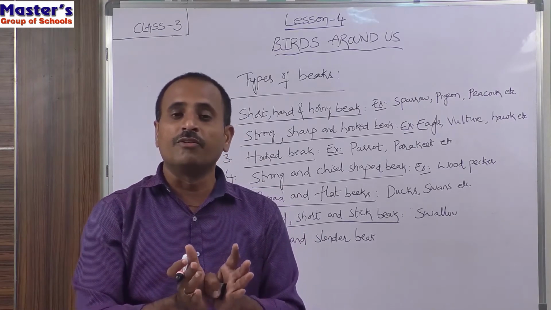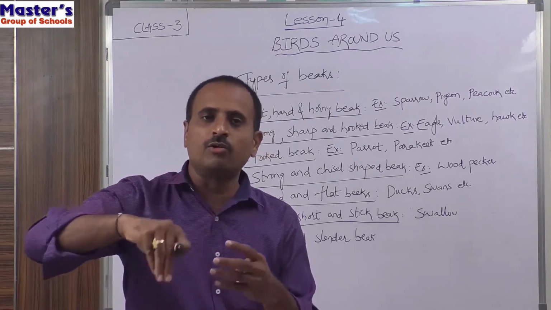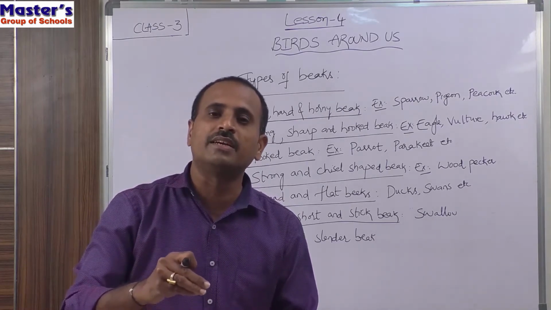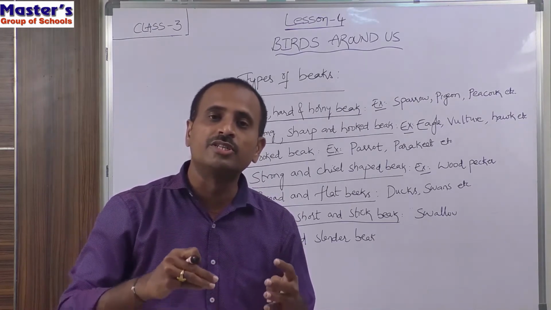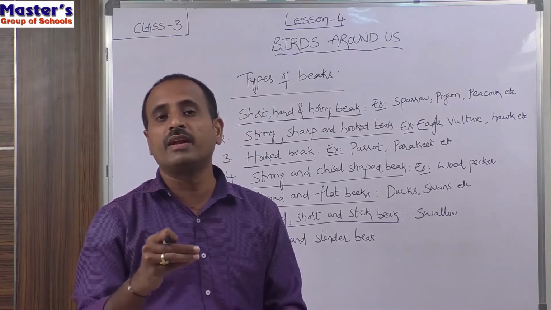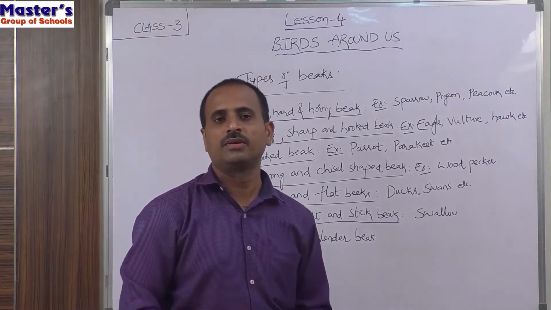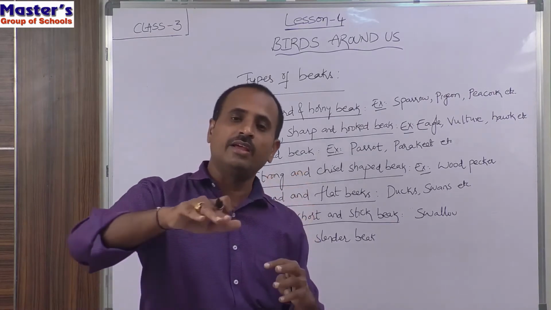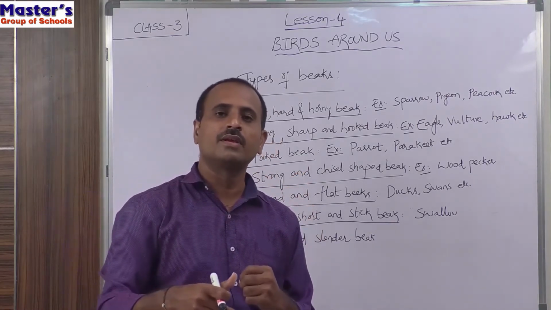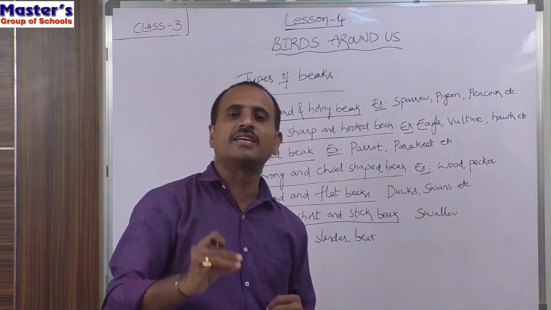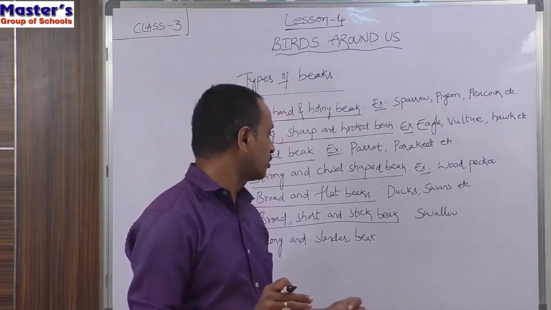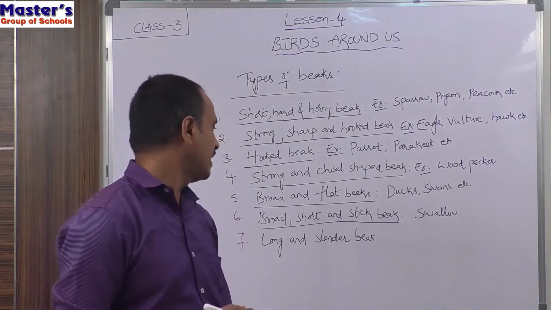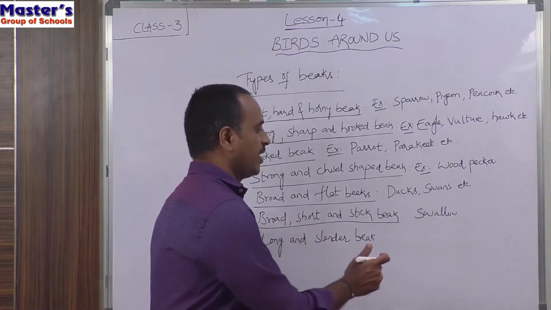If it flies around and around in the air, the insects and small germs present in the air will stick to its beak and enter into its mouth. So that's why it always keeps its beak open and flies around and around in the air. It will eat those germs and insects. The example for this is swallow.